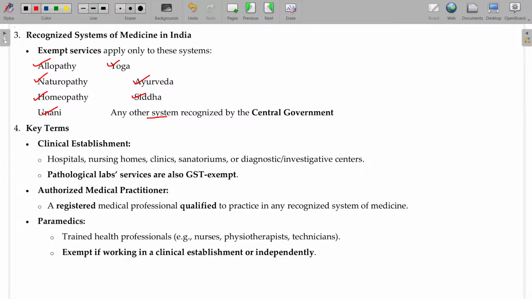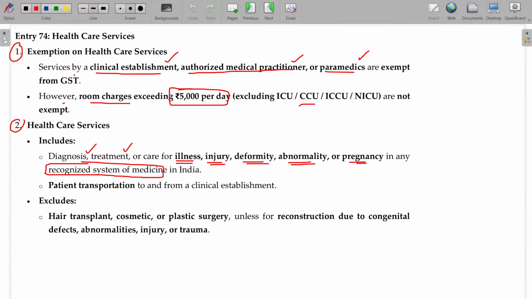Okay. Here, very often they will ask whether Reiki will fall under recognized systems of medicine. No, Reiki will not come. These are the recognized systems of medicine in India. Okay. Patient transportation, ambulance to and from a clinical establishment, is also considered as healthcare services, usually exempted.